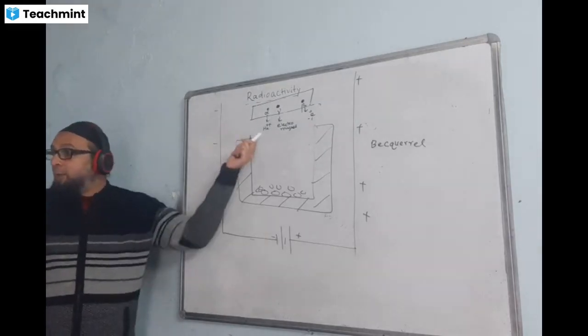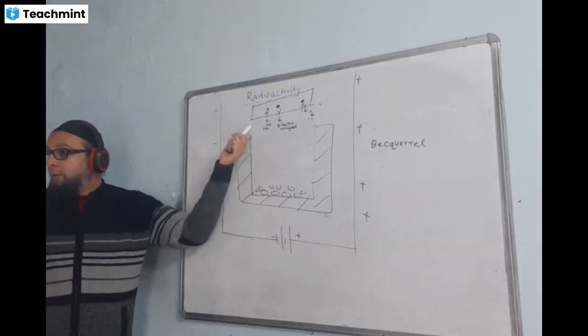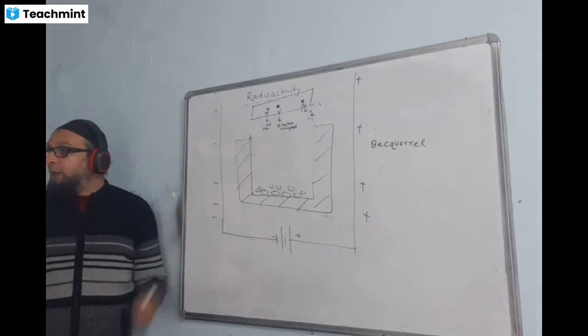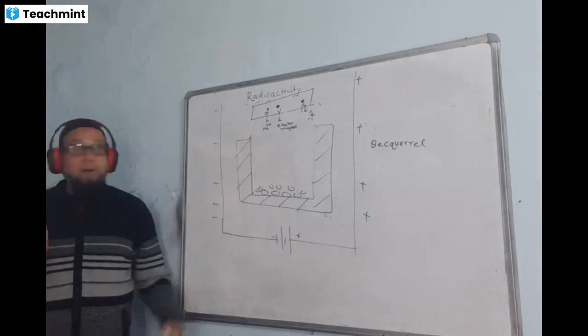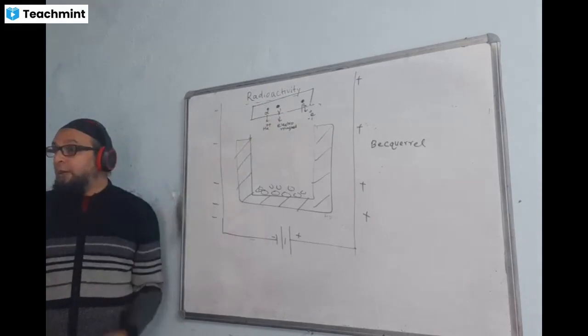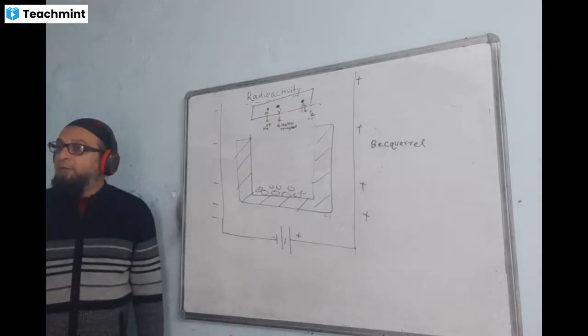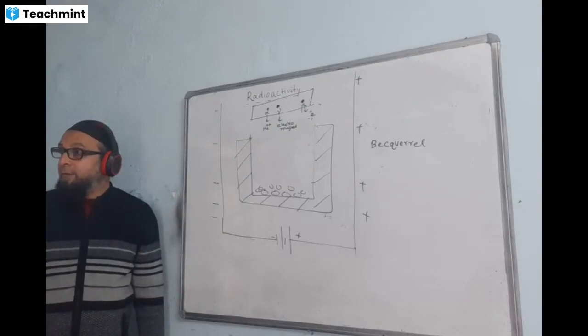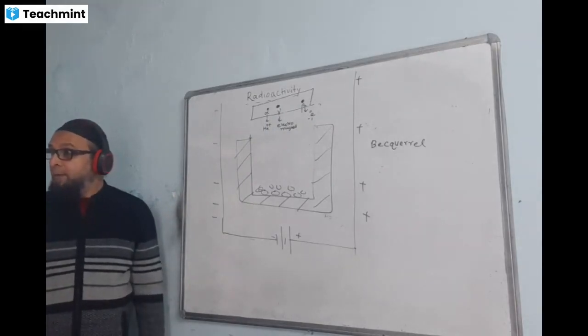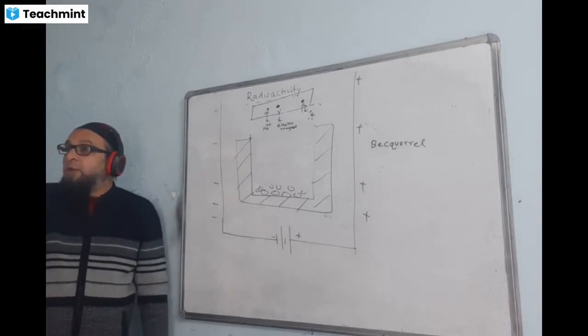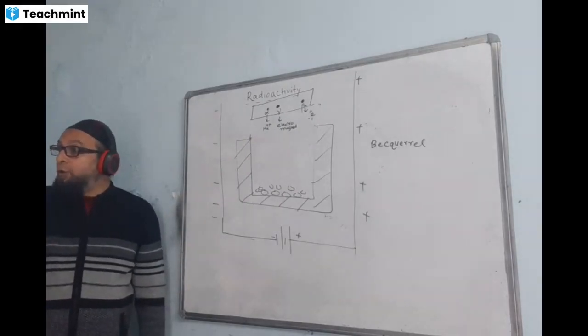Alpha is a helium atom, or rather you can say its mass is equal to the mass of the helium nucleus. And beta has the same mass as an electron. Out of alpha and beta, which one will be heavier? Alpha will be much, much heavier, because alpha is a helium nucleus, containing 2 protons and 2 neutrons.